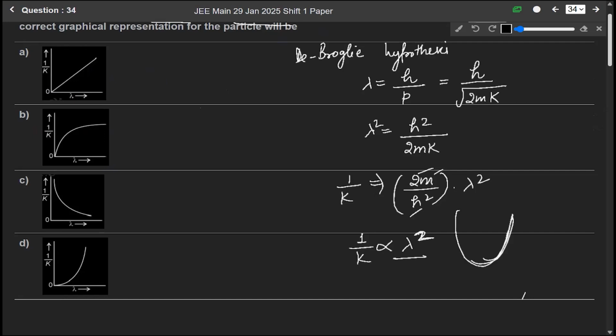So among these four options, this is the term which is making a parabola-like path. So option D is the correct answer.